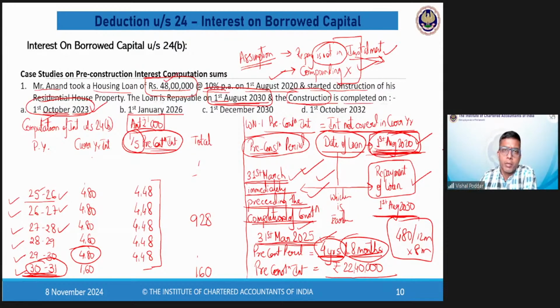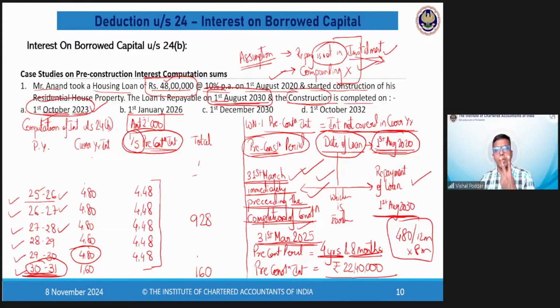And if somebody is asking me, how do I get this period of 4 years and 8 months? If this is your doubt, then please count it on your fingers. 1st August 2020 to 21, 22, 23, 24. So where have I reached? I have reached 1st August 2024. This is 4 complete years.